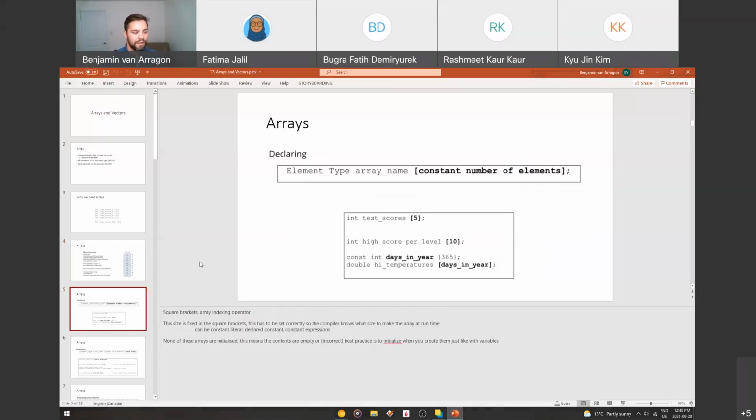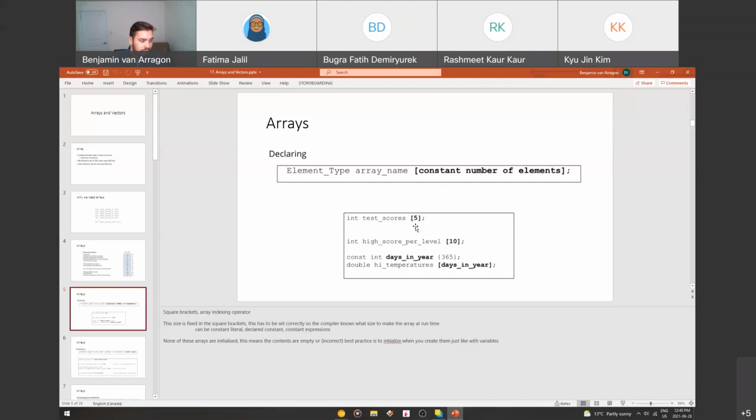Cool. So how do we declare an array? We use square brackets, very important. So you do the element type that you want in the array. So if you want it to be an array of integers, you do int, then the name of the array. So for this example, it's test scores. And then you tell it the number of elements you want in the array. So 5, if we want 5 test scores or 5 students that we're tracking their test scores for.